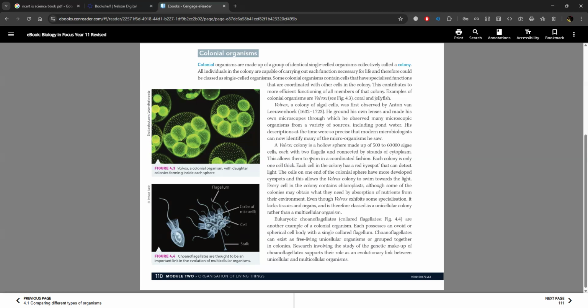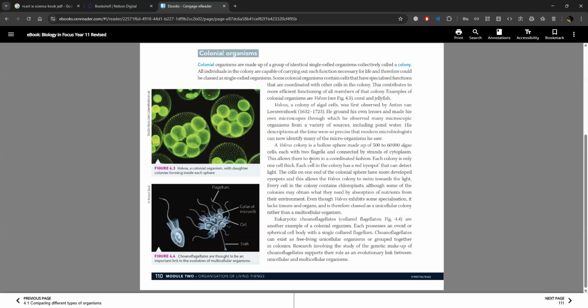Volvox, a colony of algal cells, was first observed by Anton van Leeuwenhoek. He ground his own lenses and made his own microscopes through which he observed many microscopic organisms from a variety of sources, including pond water. His descriptions at the time were so precise that modern microbiologists can now identify many of the microorganisms he saw.